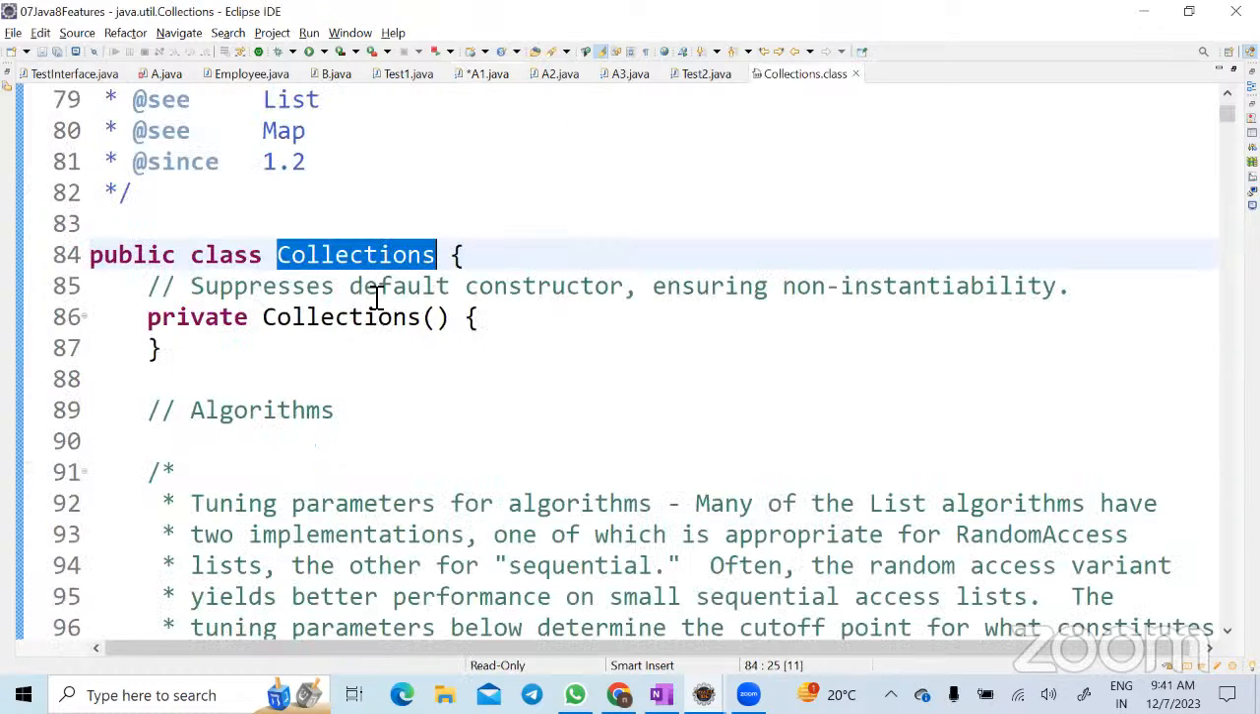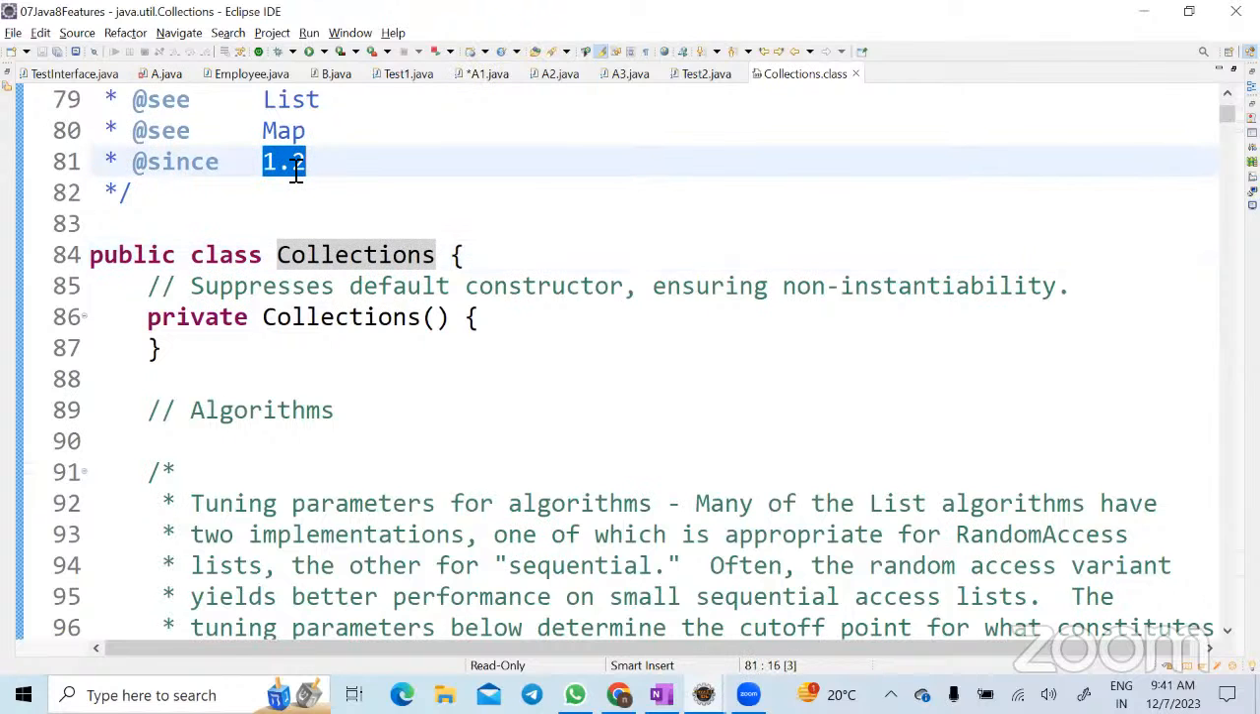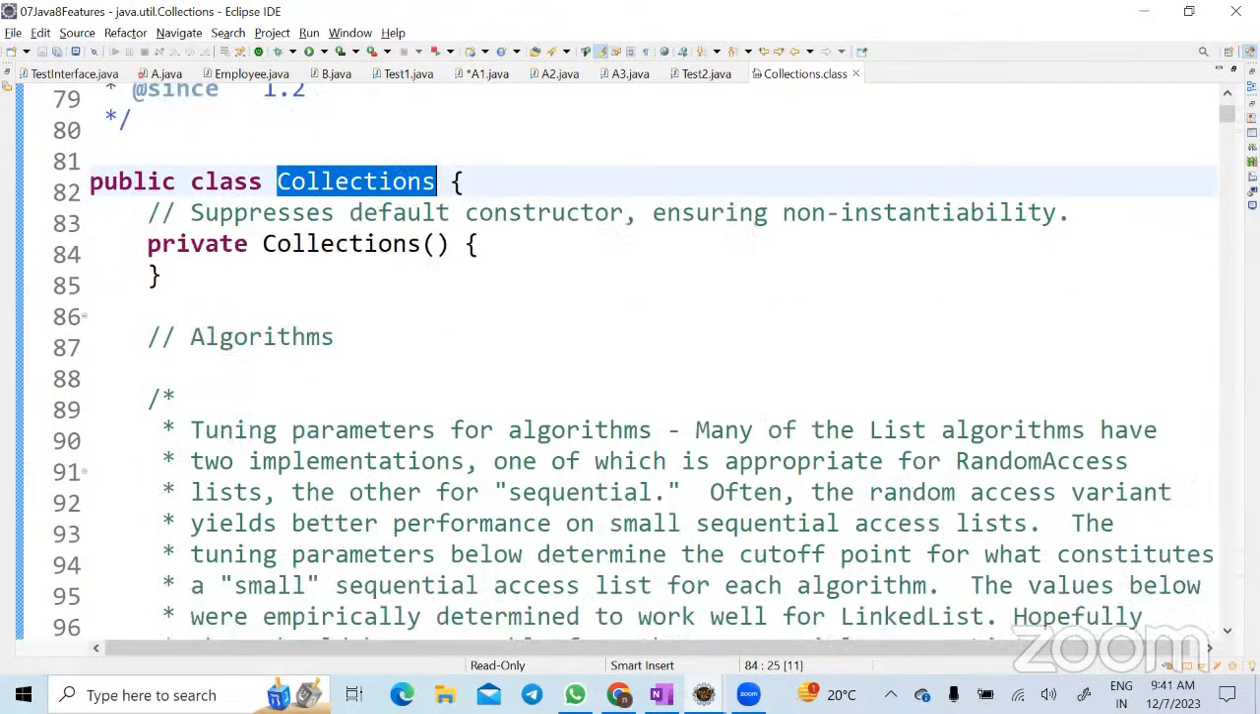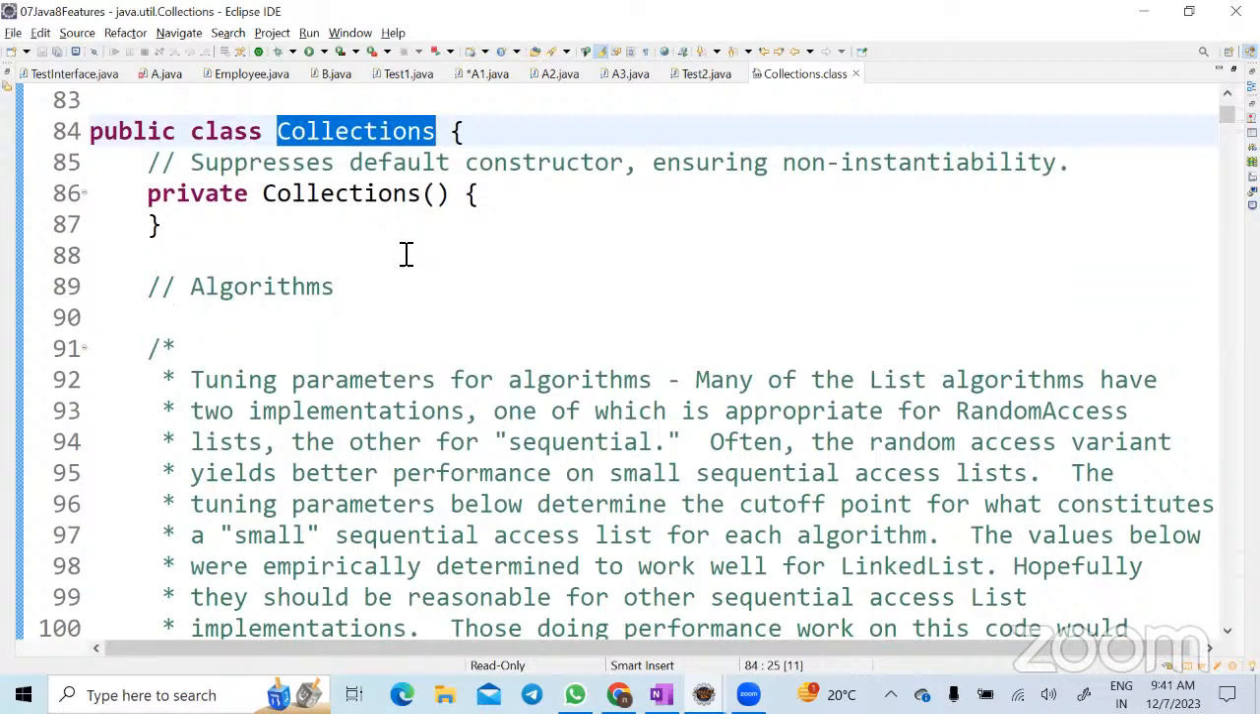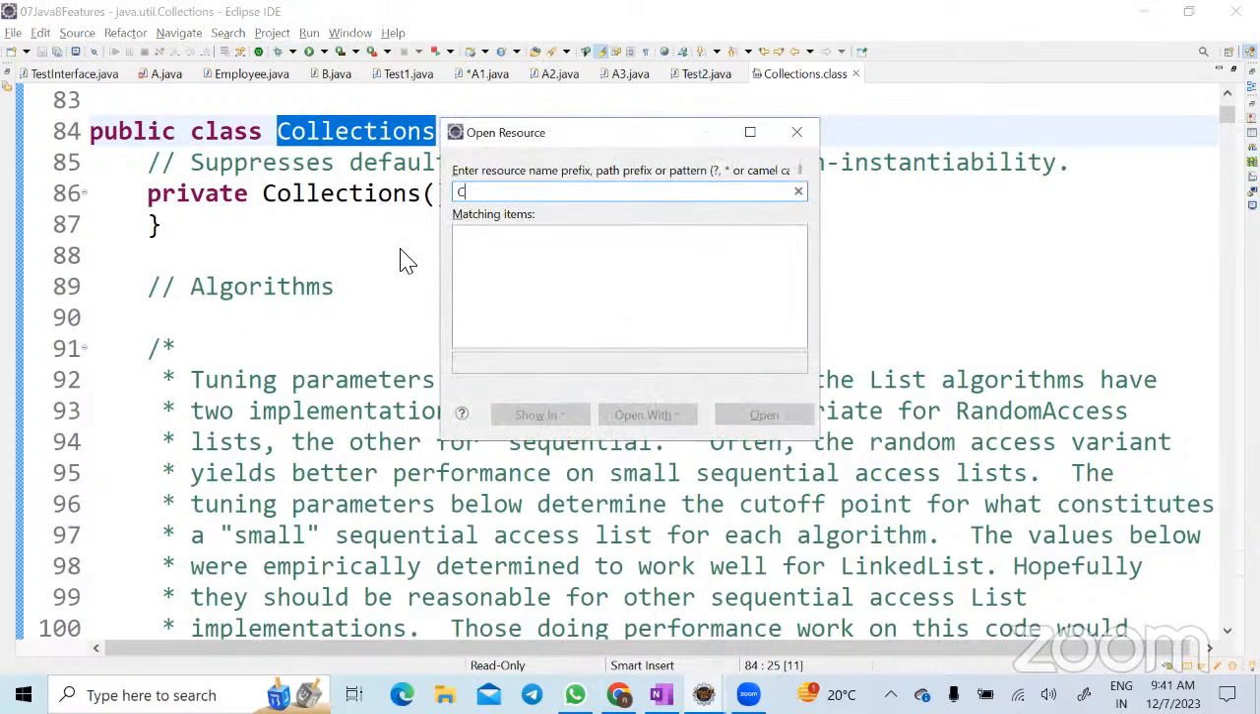It's a class. It was introduced from Java 1.2, right? So what is the reason to introduce this Collections class? Does anyone know what is the reason to introduce this Collections class? To hold a list of objects. No, that is a collection of objects. That is an interface, that is Collection. We have different things, right?